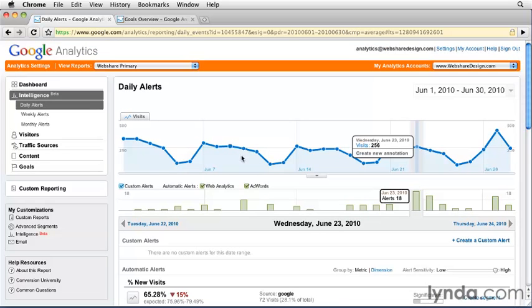Because I'm looking at the overall aggregate here, the overall number of visits to my site wasn't hugely affected, and therefore I could have easily missed this little bit of insight because I was only looking at the aggregate visits. Automatic intelligence helped me to figure out when something unusual is happening, even if it didn't necessarily jump out as obvious. Intelligence could be used in many ways, such as to find insights that were buried beyond view, or as we saw in the first forensic example, to explain something that we saw but couldn't easily explain. The best way to find what type of intelligence Google has dug up on your account is simply to open the report and start digging.